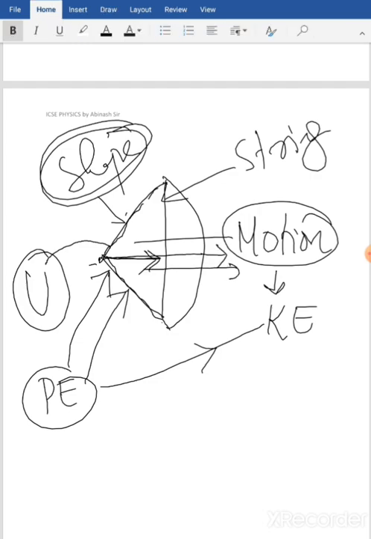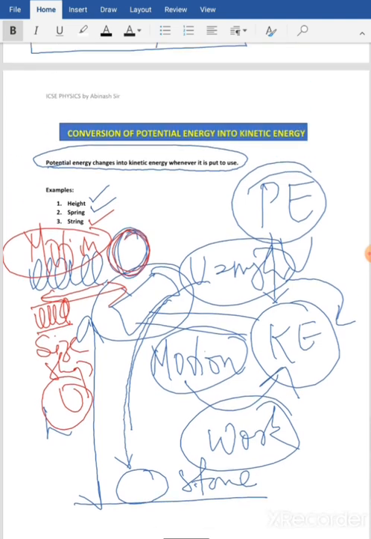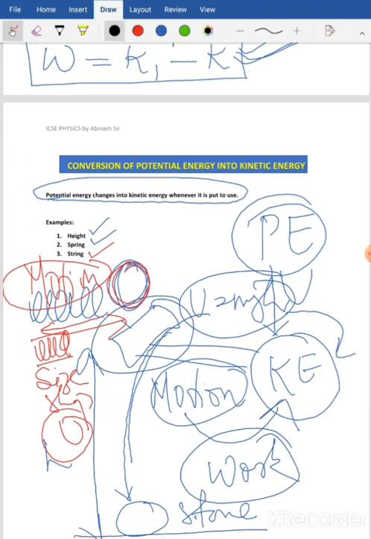Whenever you are trying to make use of potential energy, it always changes into kinetic energy. You cannot use potential energy directly. You always have to convert potential energy into kinetic energy to make use of it.